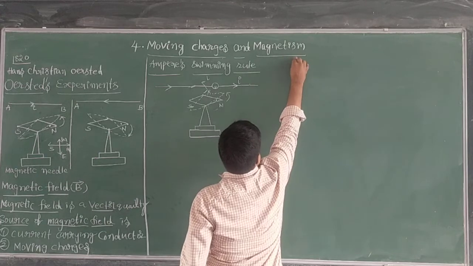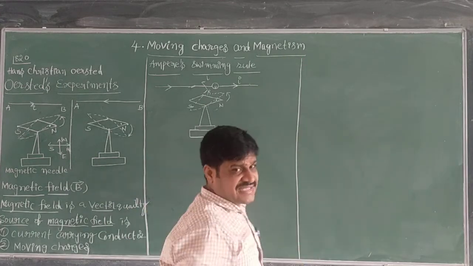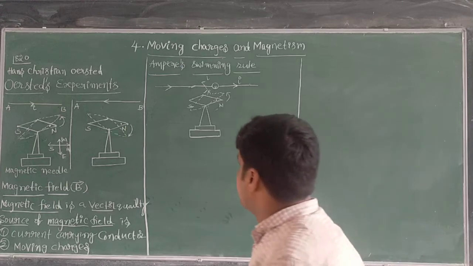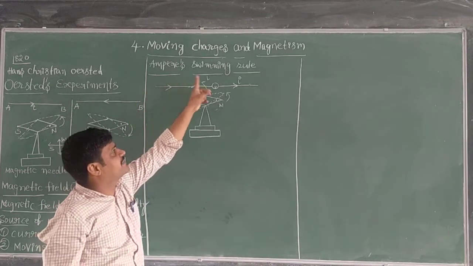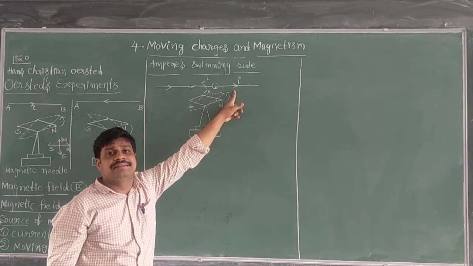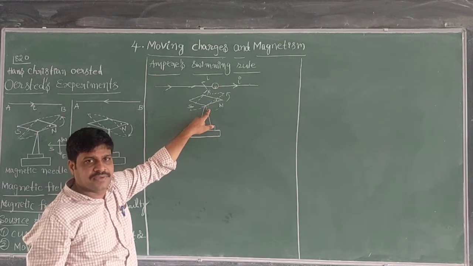This one is Ampere's swimming rule. What does Ampere's swimming rule explain? Imagine a person swimming along the length of the wire in the direction of current, turning his face towards the magnetic needle.